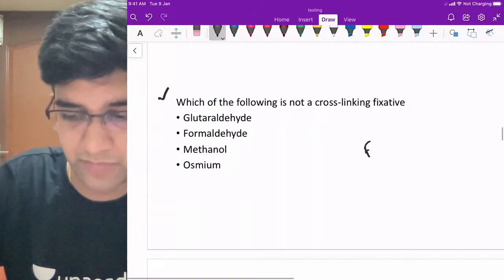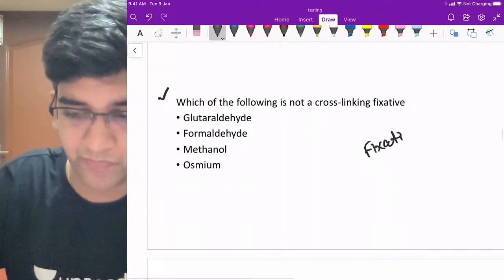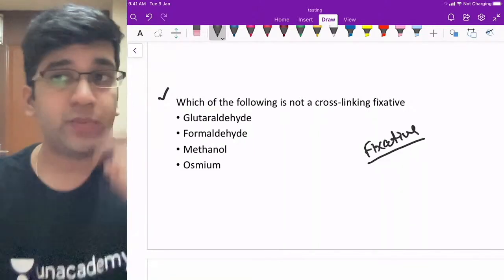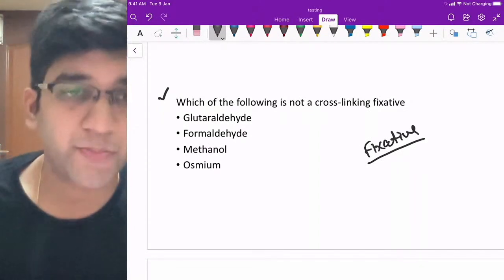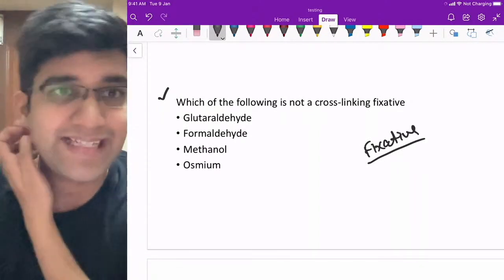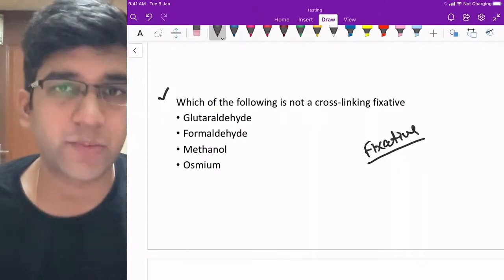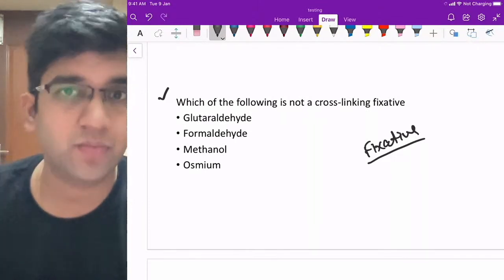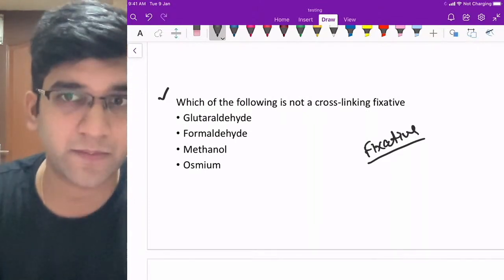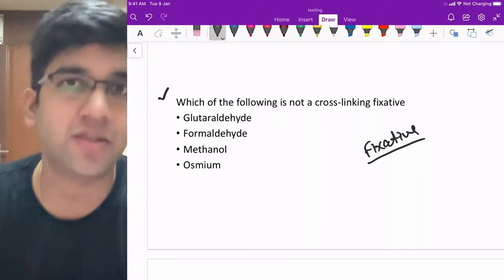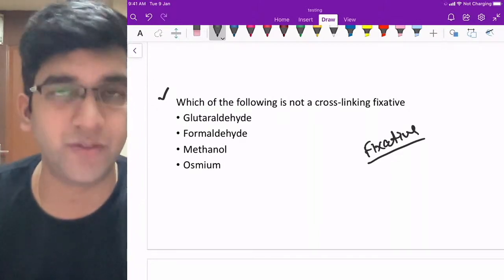So the first question is, what is a fixative? The ideology of fixative itself is wrong in multiple places for us. We are not sure what exactly a fixative is and what its purpose is. The main purpose of the fixative is not to fix the tissue to the slides. It's a very misconceived notion from long back. I hope you don't have that notion anymore.